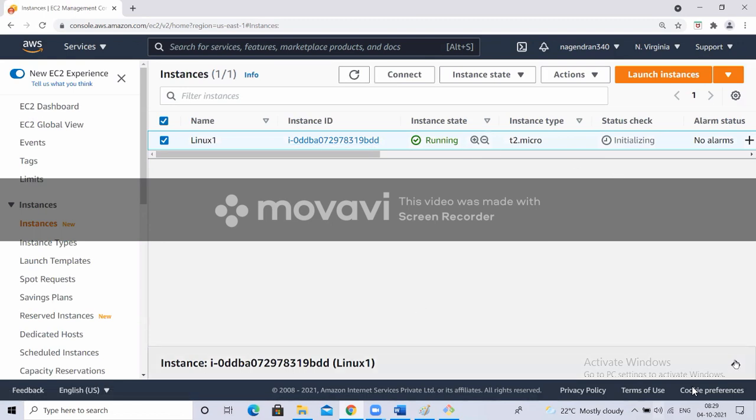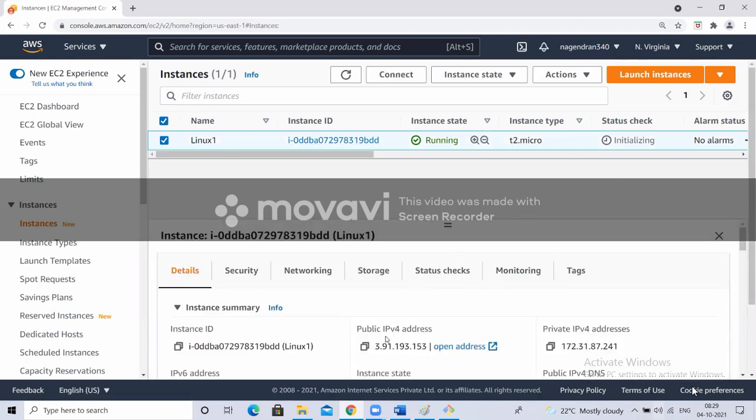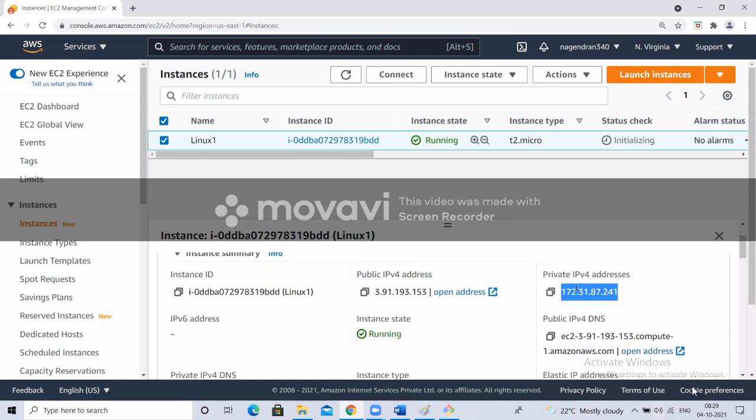See, this Linux instance which I created has one public IP address and one private IP address. Whenever you stop and start your Linux instance, the public IP will change. When I stop this, the public IP address will be removed. When I start it again, it will get a public IP address, right? But the private IP remains the same.